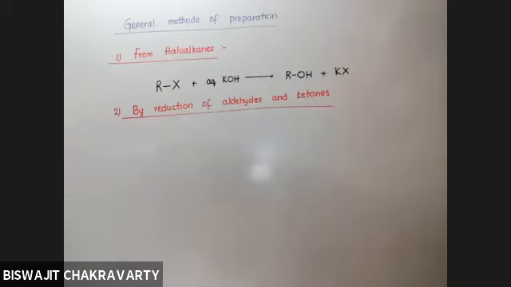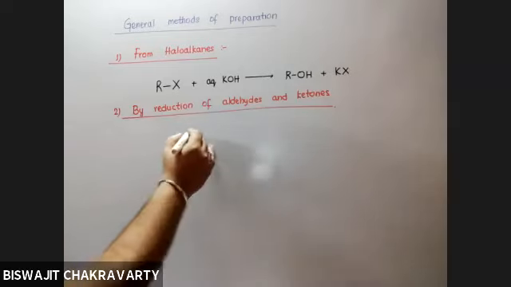Now, before you write down anything, let me explain certain aspects of this reaction. What do I mean when I say reduction in organic chemistry? Reduction has various definitions: removal of oxygen, addition of hydrogen, addition of electrons. But in organic chemistry, generally when I say reduction, I mean that I am adding hydrogen.